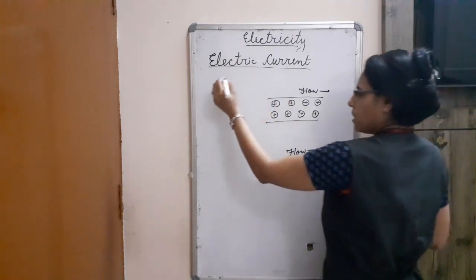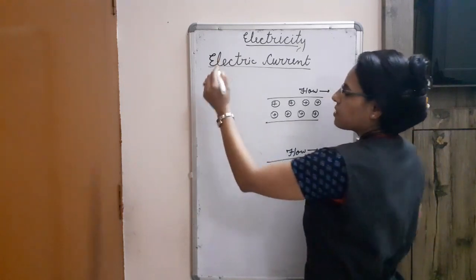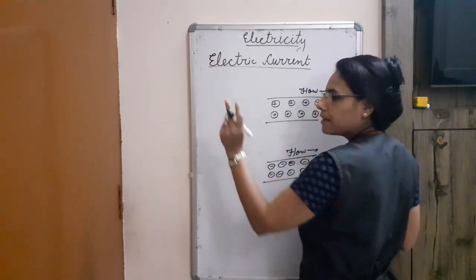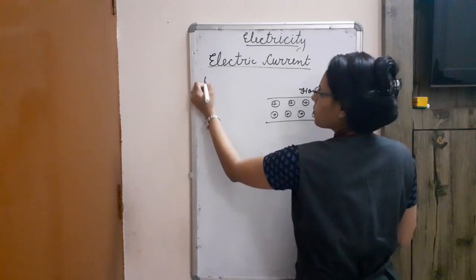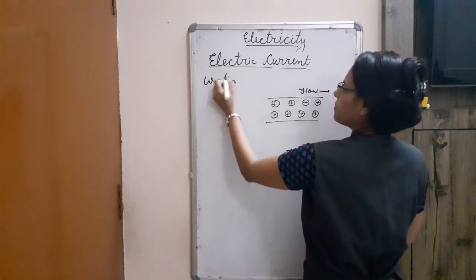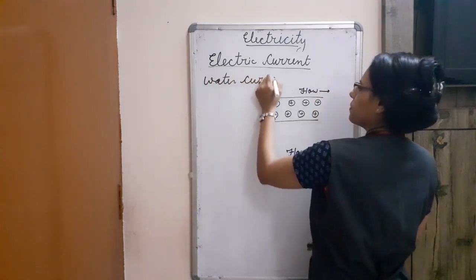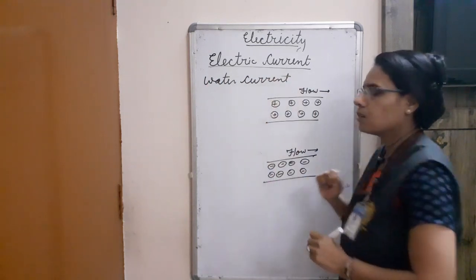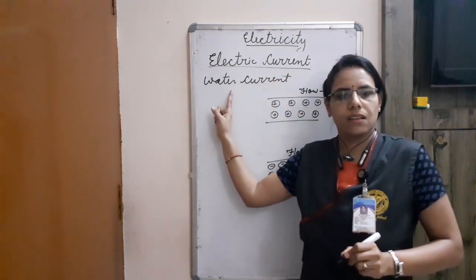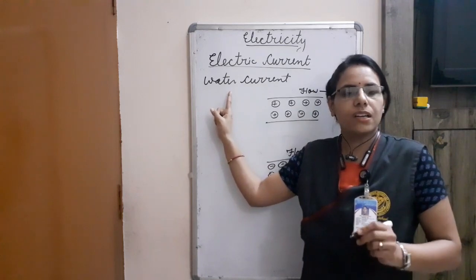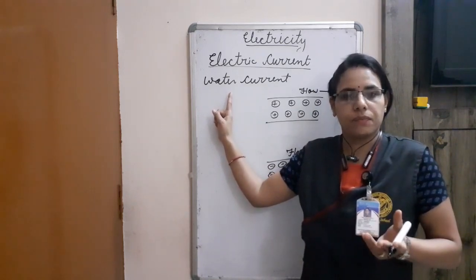Now, suppose I am writing here one term, that is water current. What is the meaning of water current? The meaning of water current is flow of water.